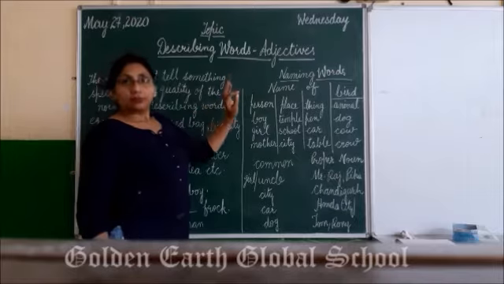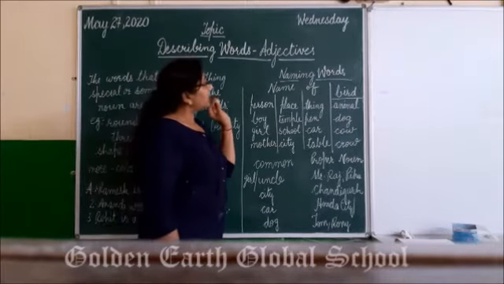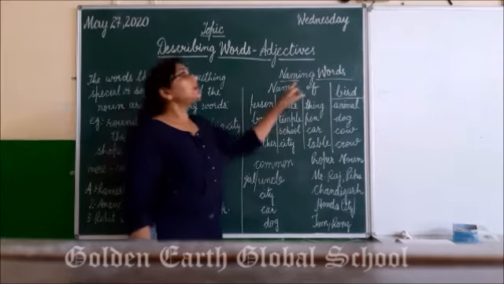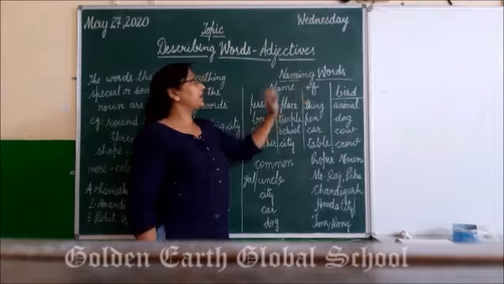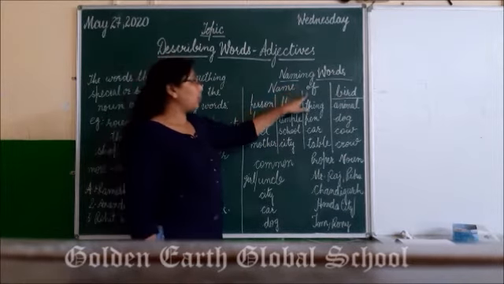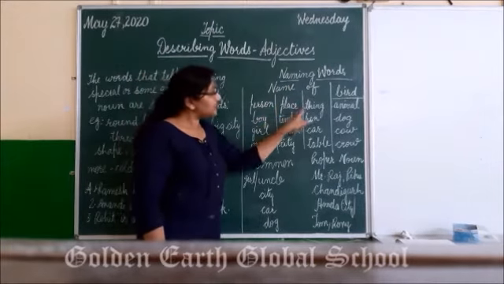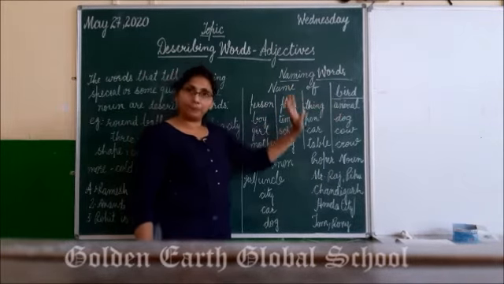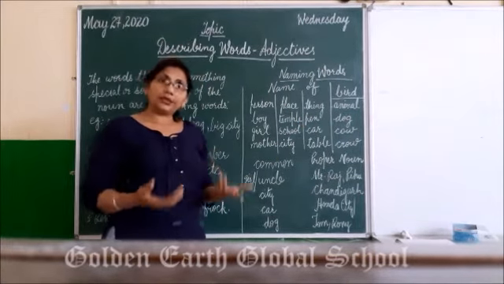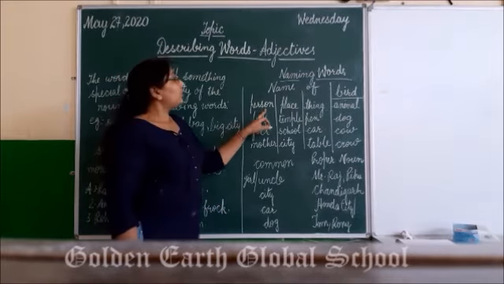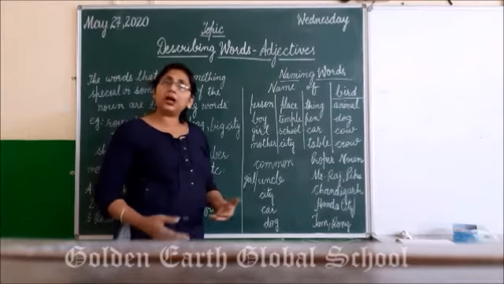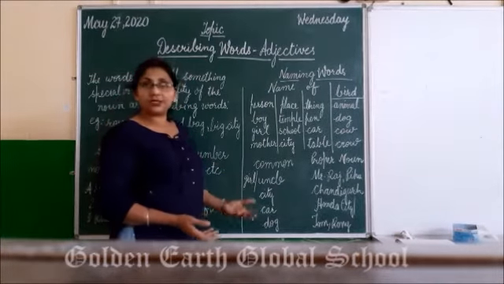Before doing this, we will take a quick recap of our previous chapter. It was naming words. What was naming words? Naming words are names of a person, place, thing, animal or bird. Means anything around us has a name, right? So that is a naming word. So what are persons? Boy, girl, mother, father, friend, uncle, aunt. These all are persons, right?